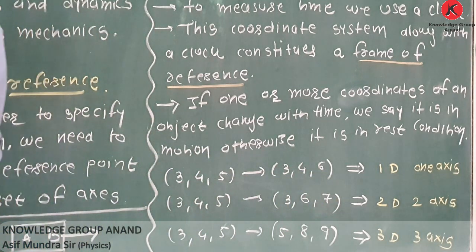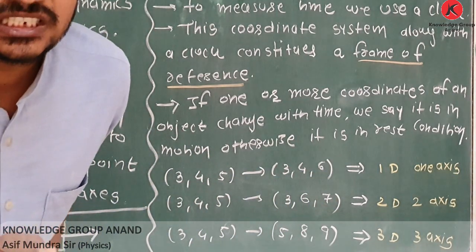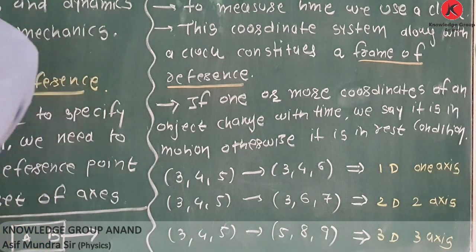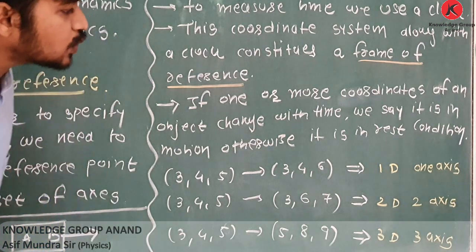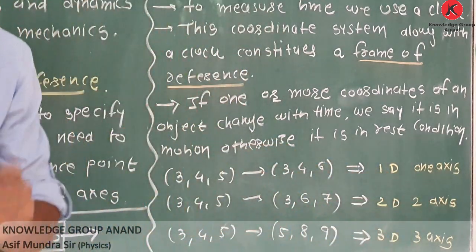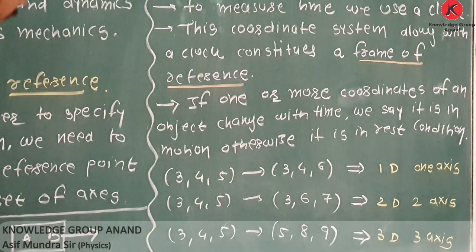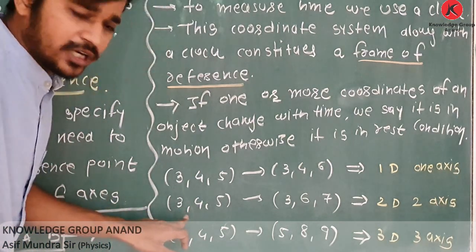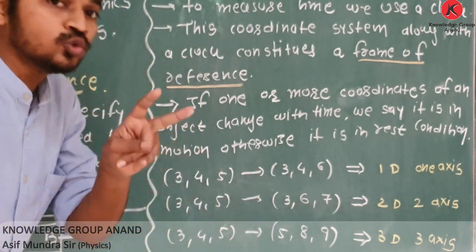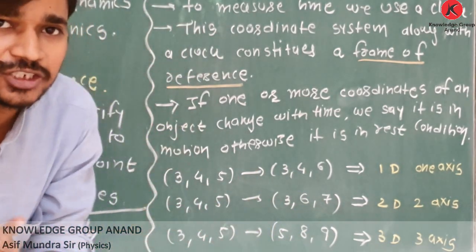When only one coordinate changes, such motion is called one-dimensional motion, and for such motion we choose only one axis. Similarly, if the initial coordinates are 3, 4, 5 and the final are 3, 6, 7, then two coordinates, y and z, have changed.